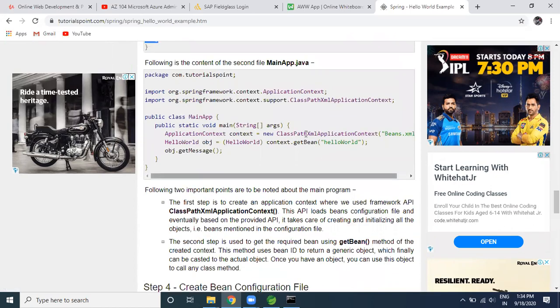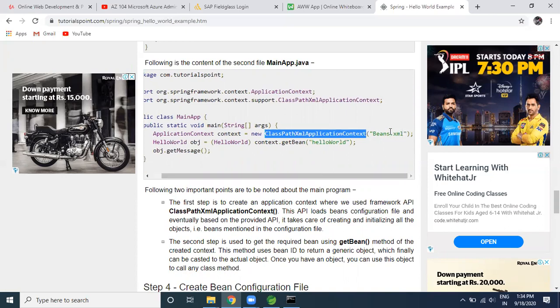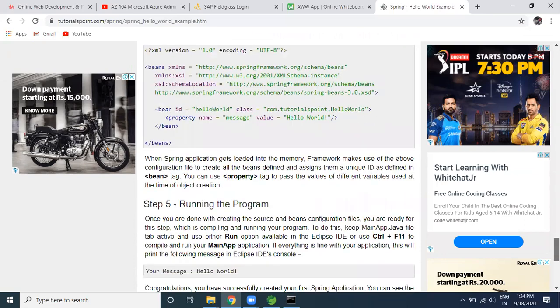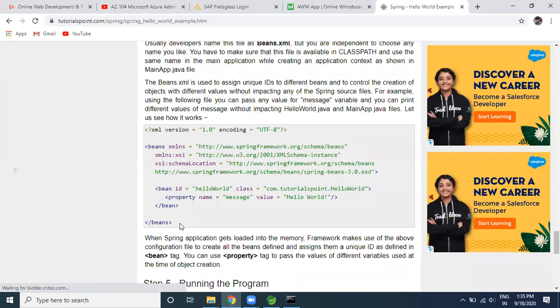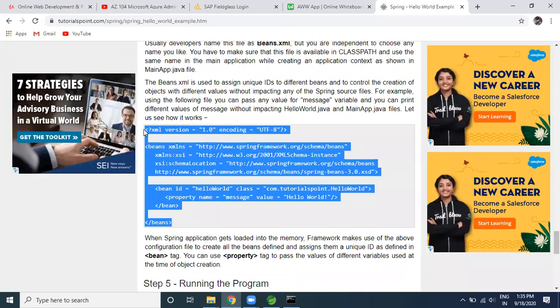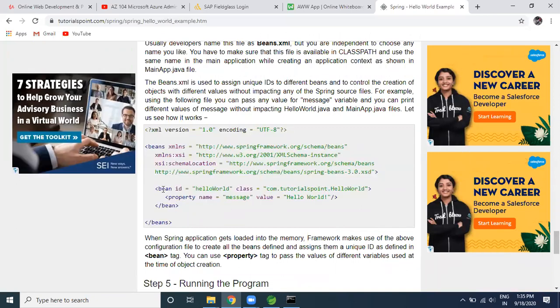I'm using the object of ClassPathXmlApplicationContext, and I'm reading the beans.xml file. Create the beans.xml file. Let me show you guys. This is the beans.xml file. So this is the XML configuration. As part of the XML configuration, I showed you the bean id, class, and the property. So I'm using the property, I'm using the setter getter. Whenever I'm using the setter getter, this is the way to write the XML file.